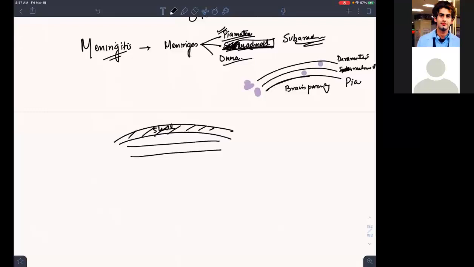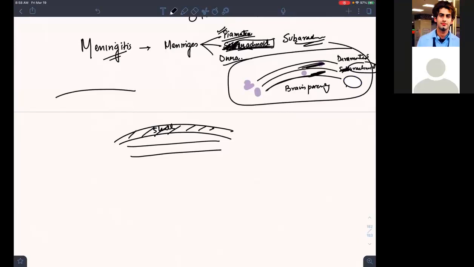Now tell me, what is the space between dura mater and arachnoid mater? Below the arachnoid is the subarachnoid space. Subarachnoid means below the arachnoid. What is below the dura? Subdural space. This is the brain parenchyma, this is the pia mater. The subarachnoid is where you have the CSF.